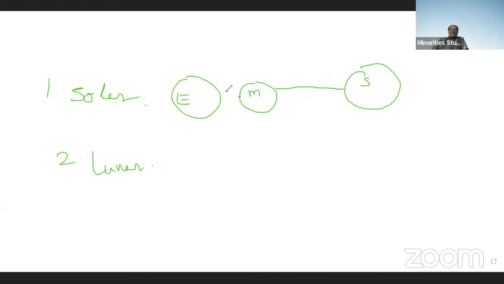A solar eclipse can be formed on a new moon day. That is due to rectilinear propagation of light. Now, how does a lunar eclipse take place? A lunar eclipse is formed in general on a full moon day, whereas a solar eclipse takes place on a new moon day.